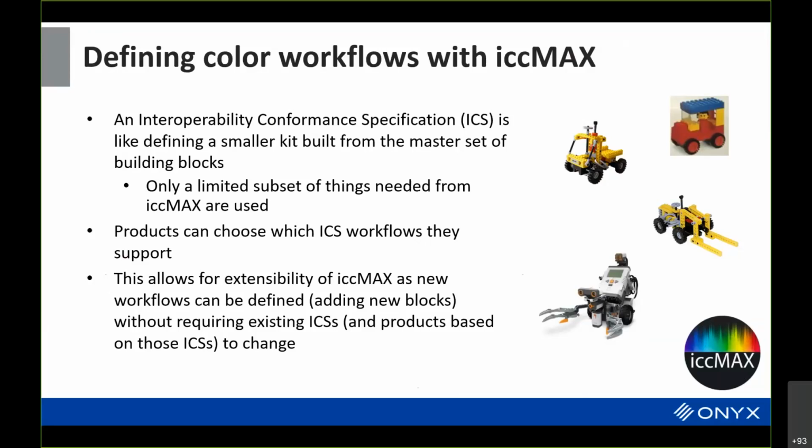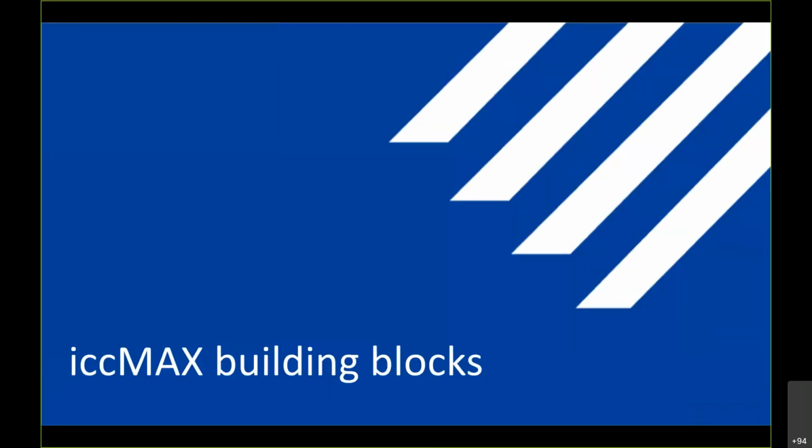ICC Max will grow, but it won't change the fundamentals of the conformance specifications that are based upon subsets of the ICC Max specification. So that's the thought process and motivation behind ICC Max.